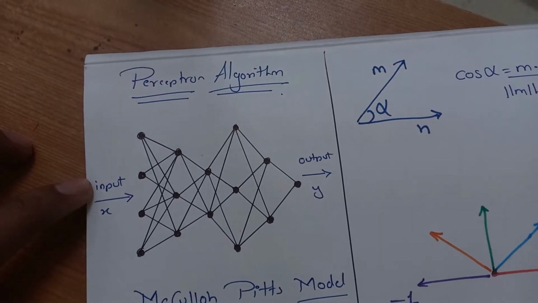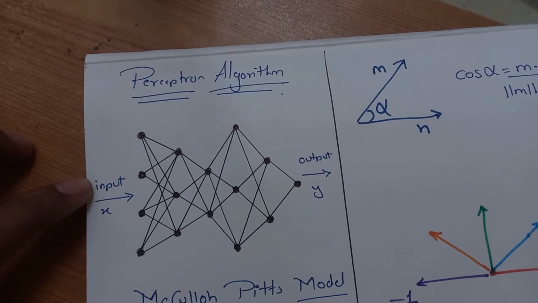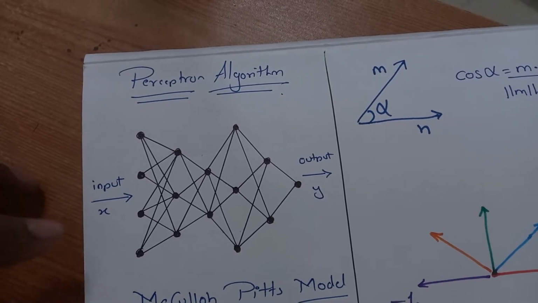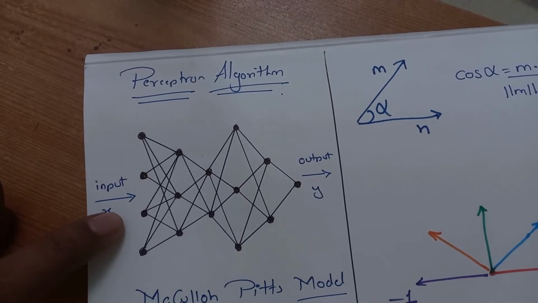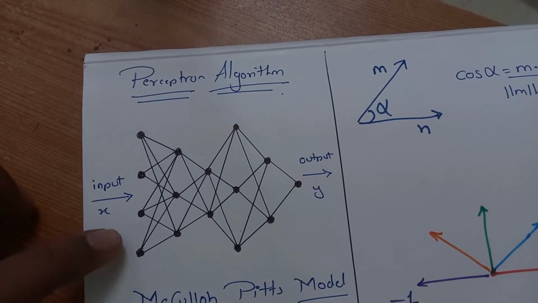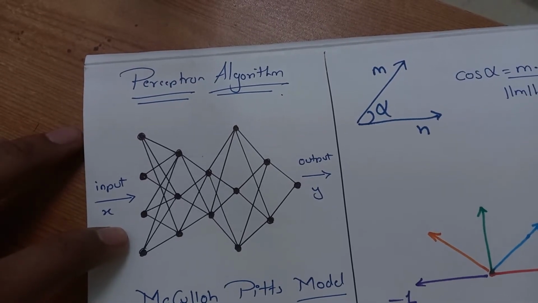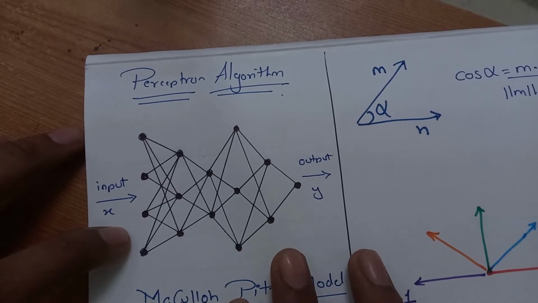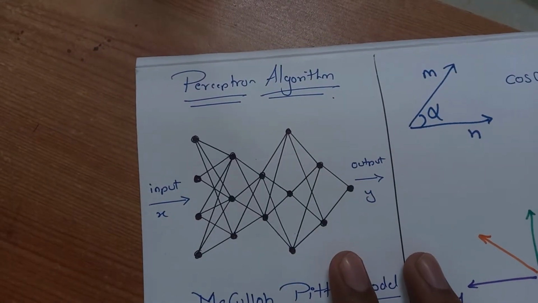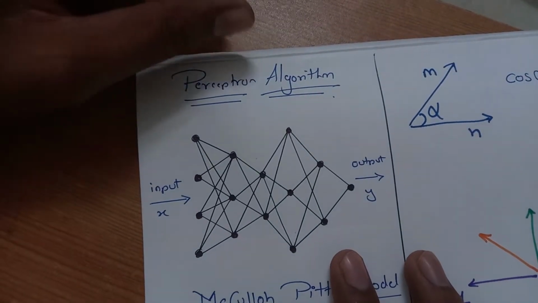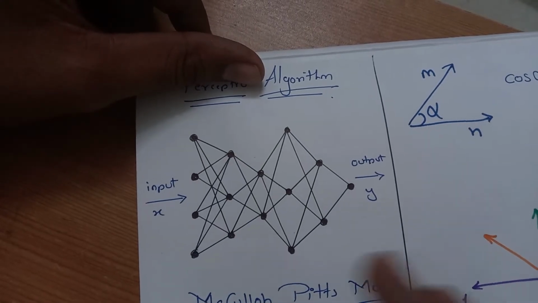Hello everyone. In this video we are going to learn the perceptron algorithm. First look at this diagram. Of course everyone knows this is a neural network consisting of neurons. And of course the perceptron algorithm is also a part of reinforcement learning, where the algorithm learns by itself.